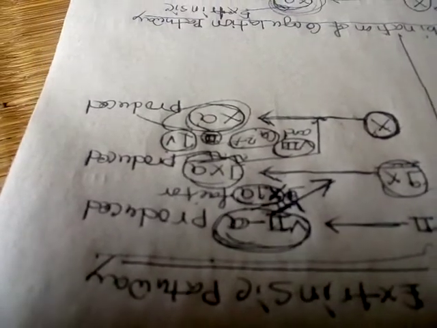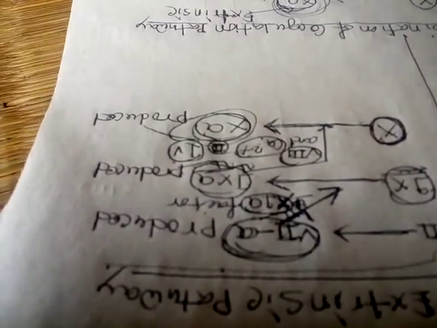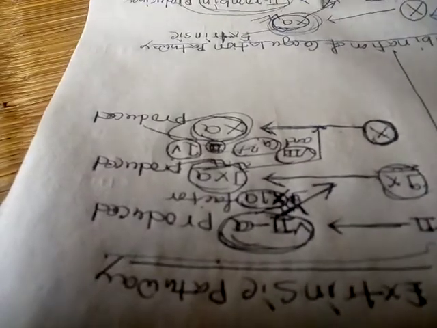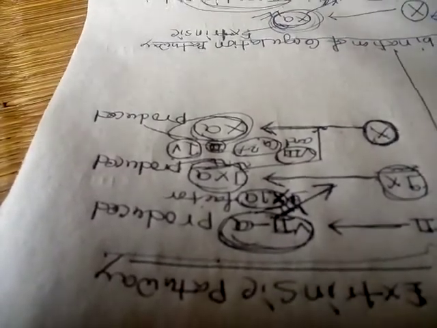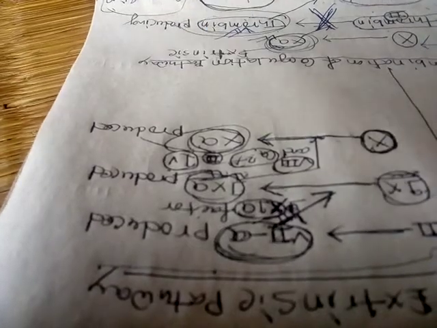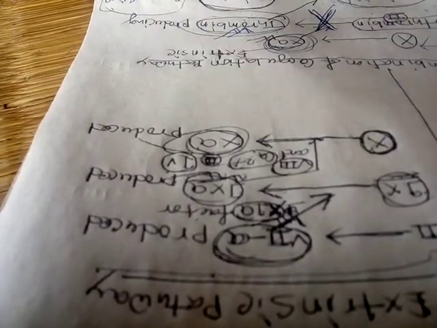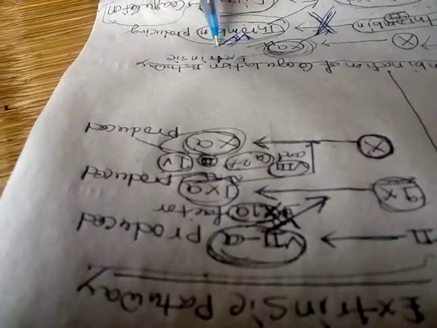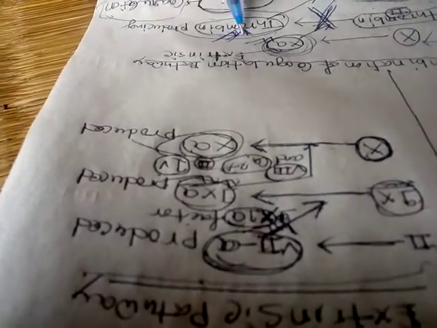We will not see the production of thrombin. If thrombin is not formed, what will happen?